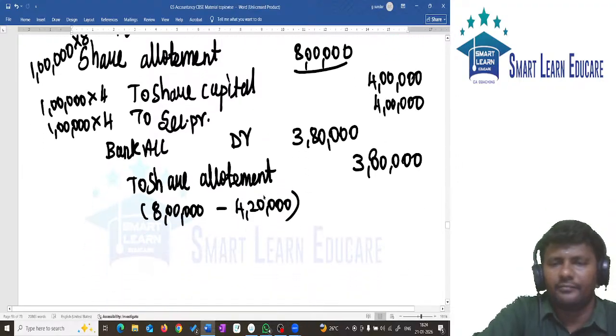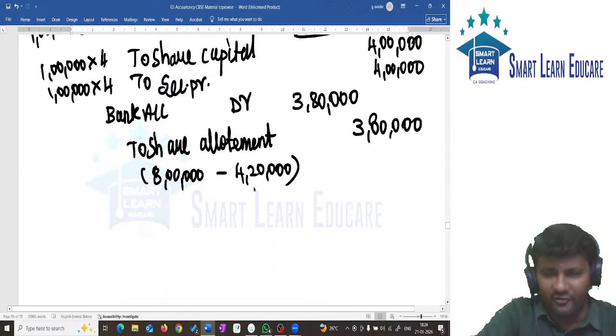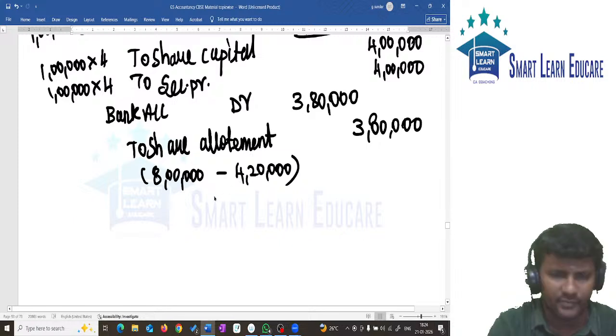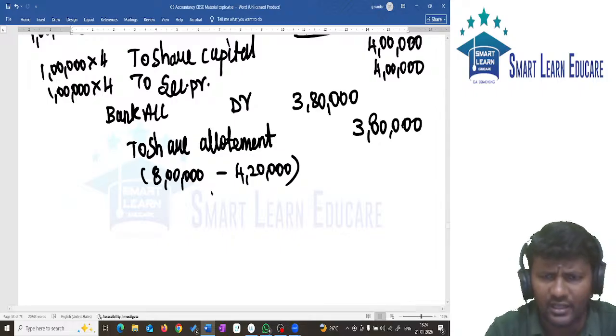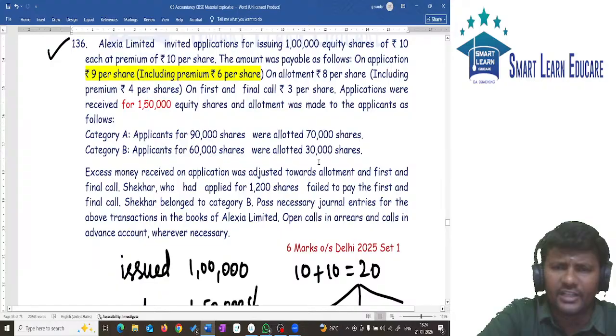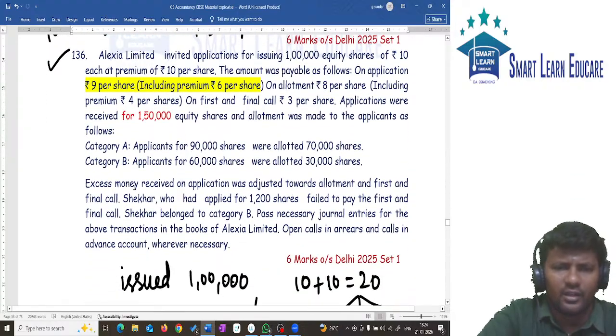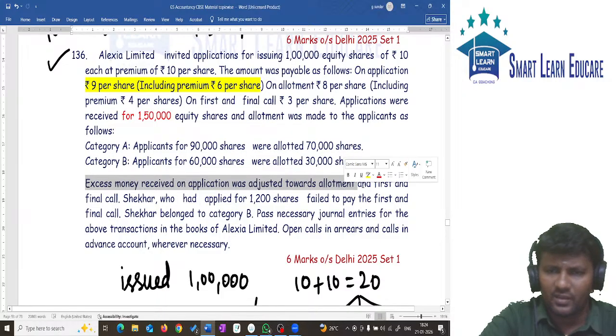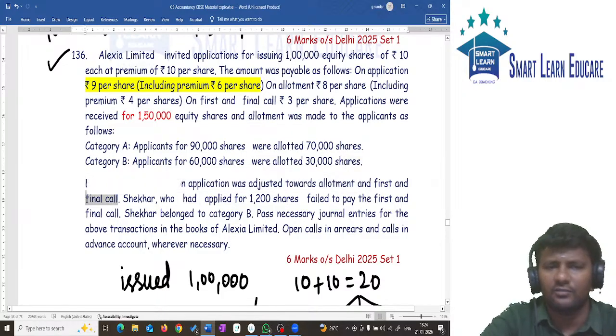Next, the call. Be careful in the calls entry, because here we have two things: calls in arrears and also calls in advance. First, what is the entry in calls? Let us see how many shares. Excess application money on adjustment towards allotment and first and final call.